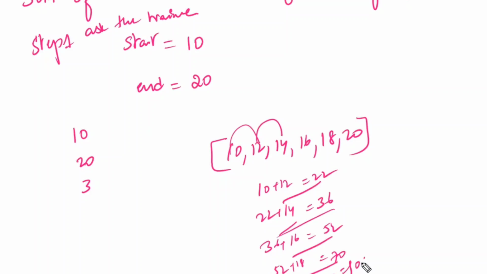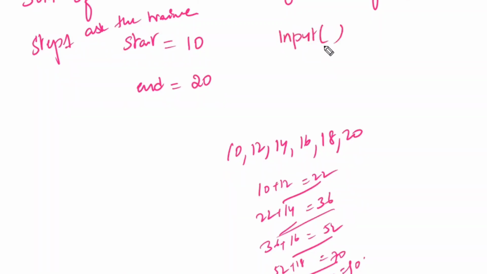Is there any Python code in this? Did I write any Python code in this? Is there any Python syntax? If you feel these brackets, I am removing the brackets now. The brackets and list syntax are there, now list also I have removed. Is there any Python syntax? This is normal. Now this same thing you have to convert to Python code. What are the steps I have done? First, I have taken the starting and ending. That is nothing but input. Ask the user to give the starting number where you want to start. That you have to store in the start variable.